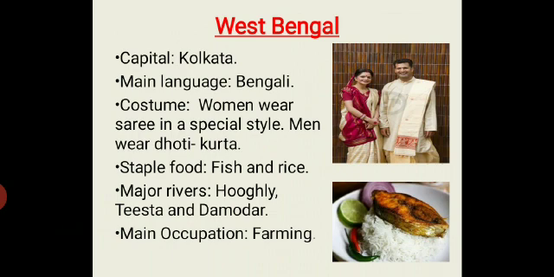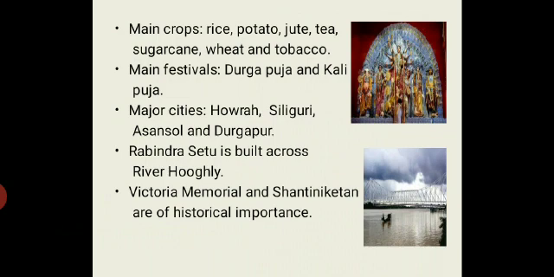Next is West Bengal. Capital of West Bengal is Kolkata. Main language spoken here is Bengali. Women wear sari in a special style. Men wear dhoti kurta. The main food of West Bengal is fish and rice. The major rivers in West Bengal are Hooghly, Teesta, and Damodar. The main occupation of people is farming. Main crops grown in this state are rice, potato, jute, tea, sugarcane, wheat, and tobacco.